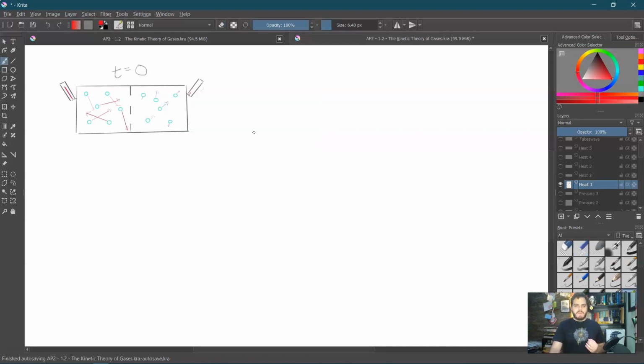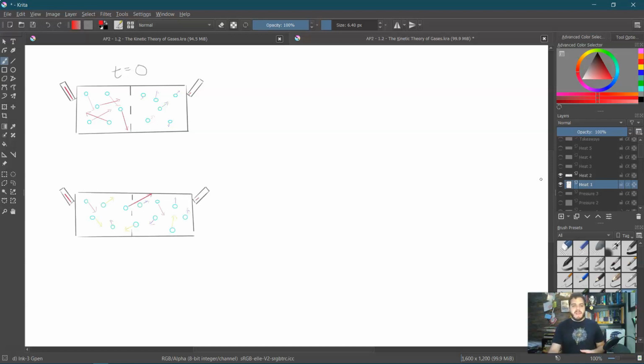But overall, we have over here a certain amount of average kinetic energy from the temperature, here a much lower average kinetic energy, and now there is going to be a change in the average kinetic energy, or the temperature, of both boxes. We're going to start having some faster particles move over here, some slower ones move over here. They're going to start striking each other. The faster ones are going to slow down. The slower ones are going to speed up. So we start approaching a new average that is lower than this average, but higher than this one.